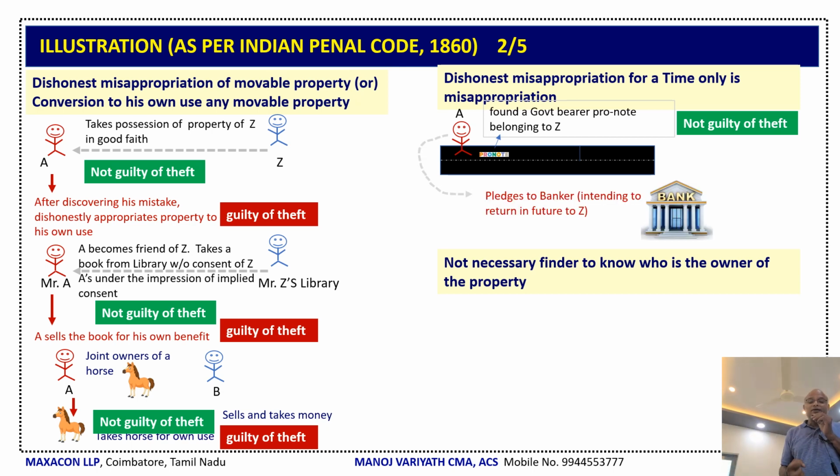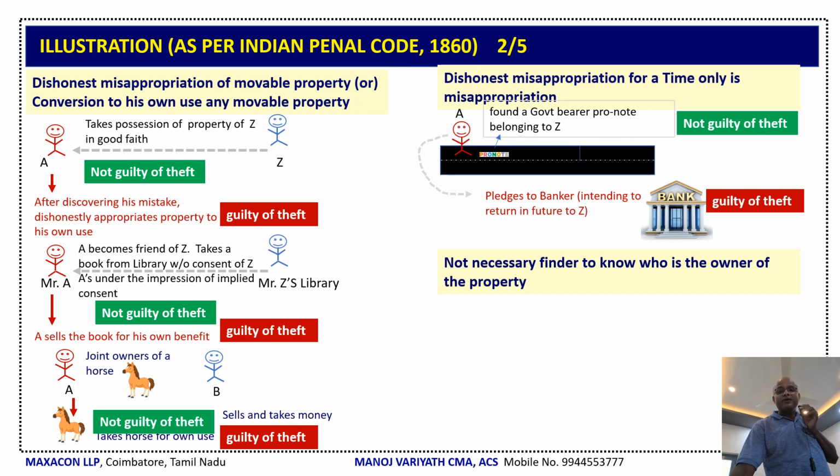Now, A has got an emergency need. He immediately goes to the banker and pledges this government bearer note belonging to Z in the bank. But anyway, he has got an intention to return it later to Z. But is he guilty? Yes, of course, he is guilty.